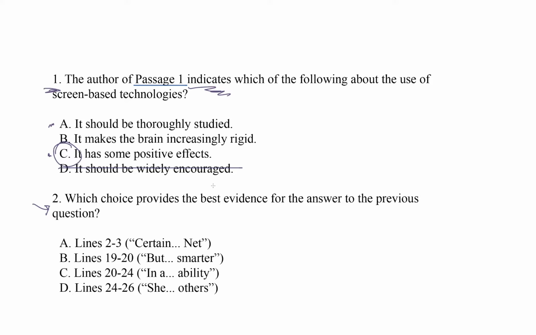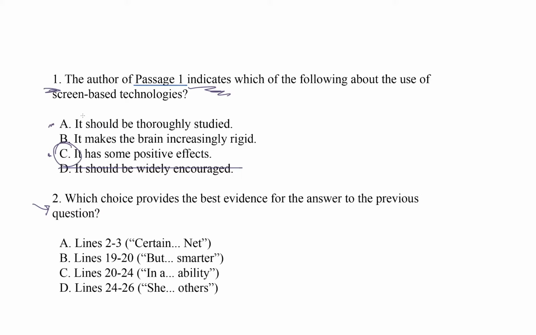Throughout the reading test, we need to be careful with choices like A. These choices sound completely reasonable. Yes, it should be thoroughly studied. However, we can't choose choices based on whether or not a choice sounds reasonable or makes sense. Lots of wrong choices sound reasonable and make sense. Indeed, they are written that way. Our job is to find the choice that actually answers the question being asked. In the case of explicit info questions, it's the choice that is actually mentioned in the passage that we have to find. Right, it's called the evidence-based reading and writing test for a reason. The answers are all based on evidence that you can find in the passage.